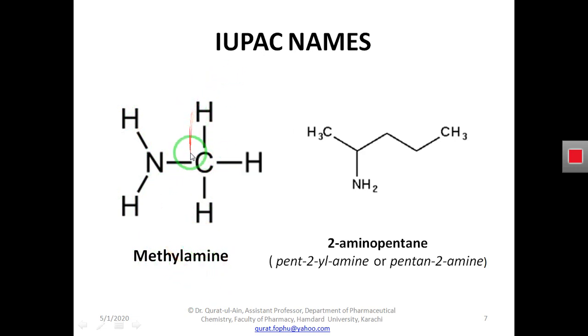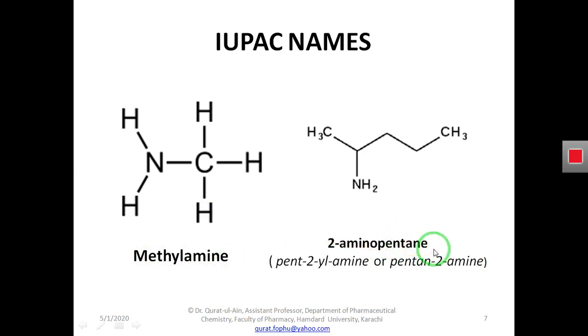Here the remaining molecule is a methyl group, so we write first methyl, and then the name of the functional group, amine. So this becomes methylamine. Or if we have an ethyl group, we will write ethylamine. Or maybe we have a pentyl group, so we can write pentylamine.